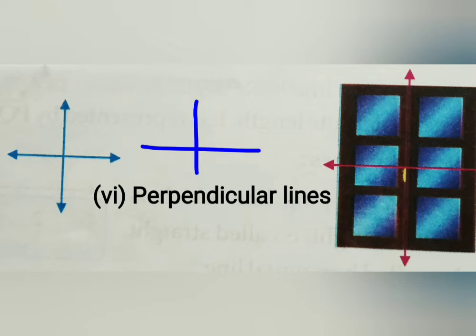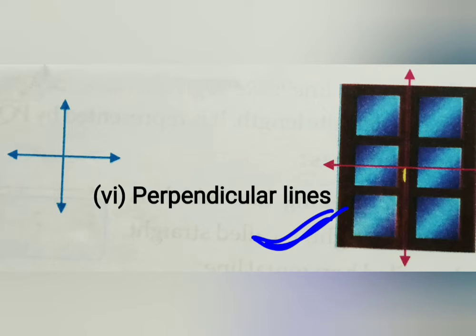If we talk about this intersecting point, they both are intersecting here and they are making here 90-degree angle. So that's why when two lines intersect each other at right angle, that is 90-degree angle, these lines are called perpendicular lines.